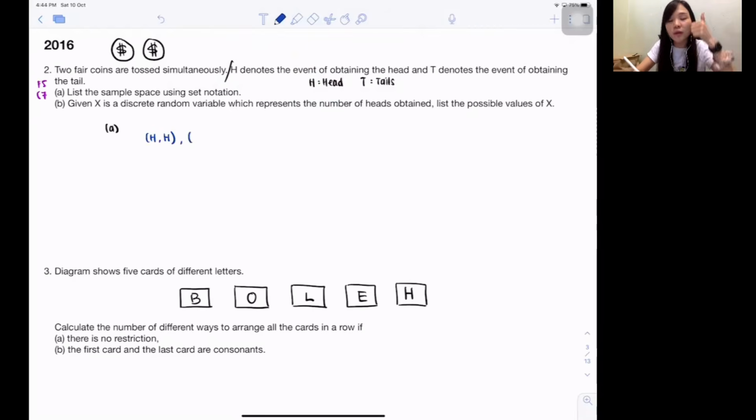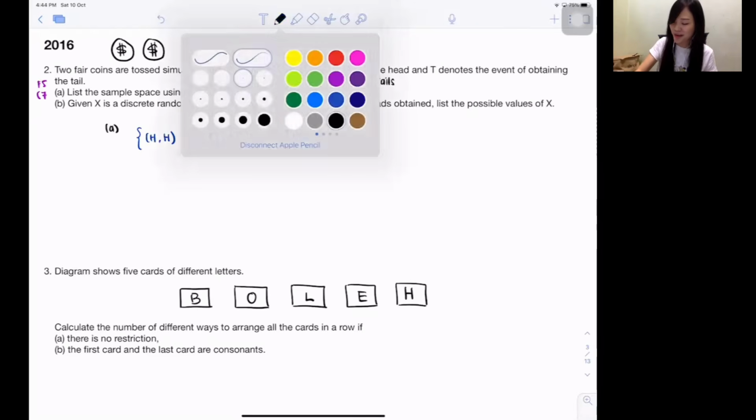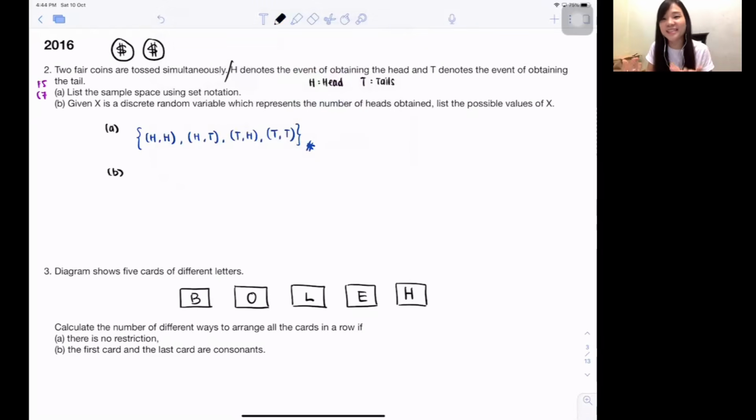Or maybe the first one gets head, but the second one gets tails. Or the first one gets tail, the second one gets head. Or you never get head, but get tails. Isn't it list out like that? Set notation actually will have this symbol at the starting and ending. Ta-da, done. I hope you understand because it's very easy. It's just worth 1 mark, okay? Just list out the outcomes, okay?